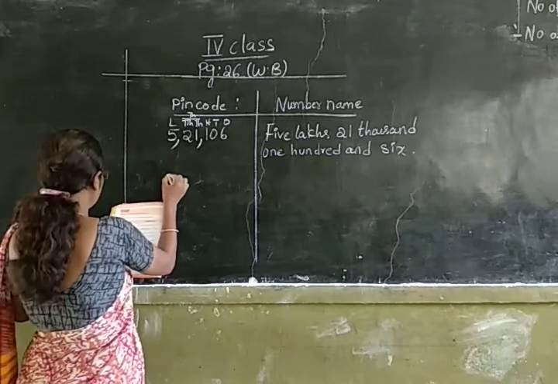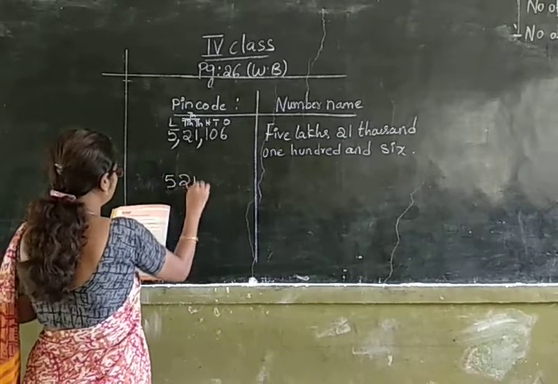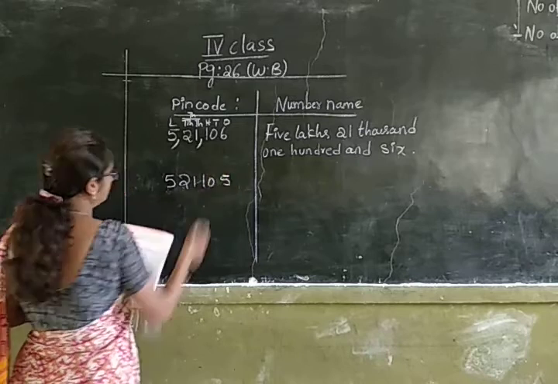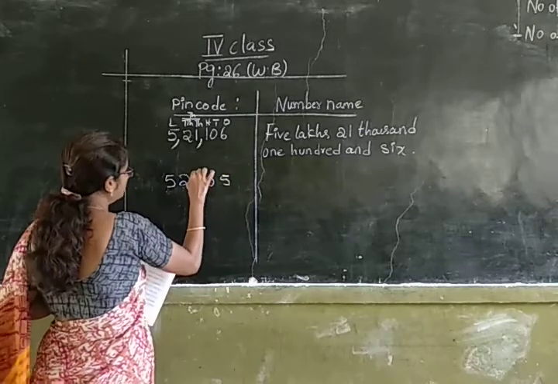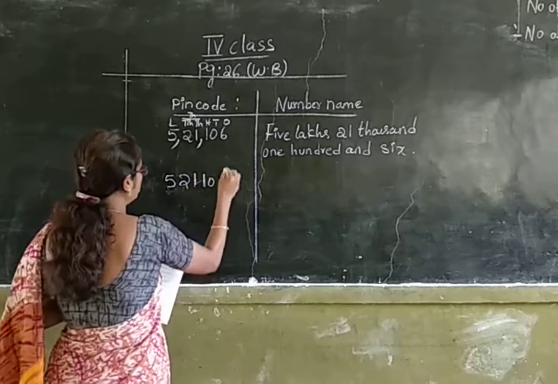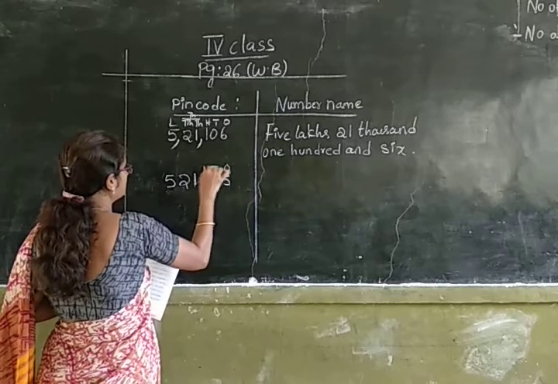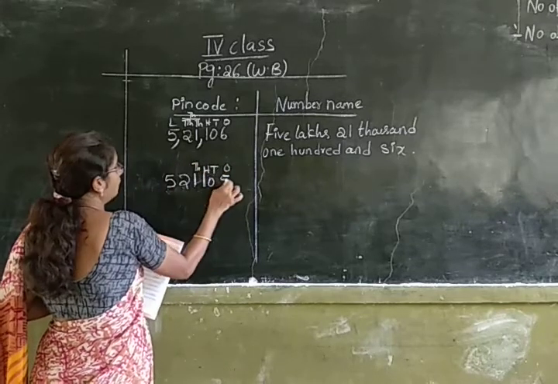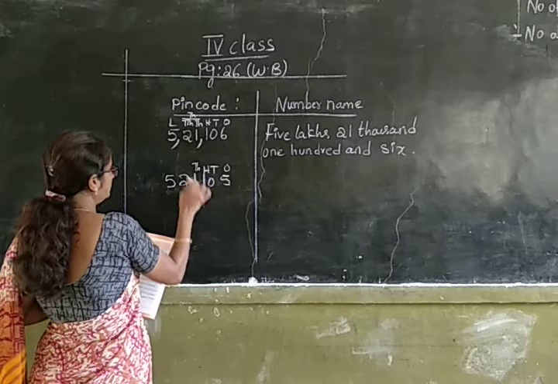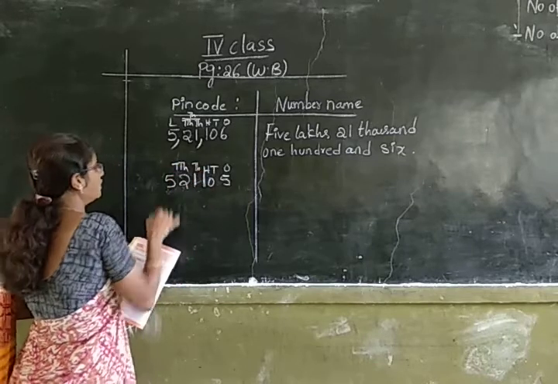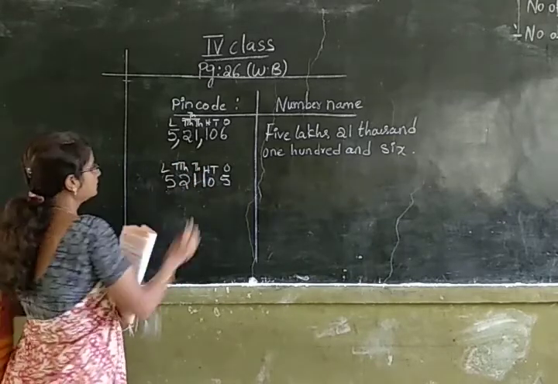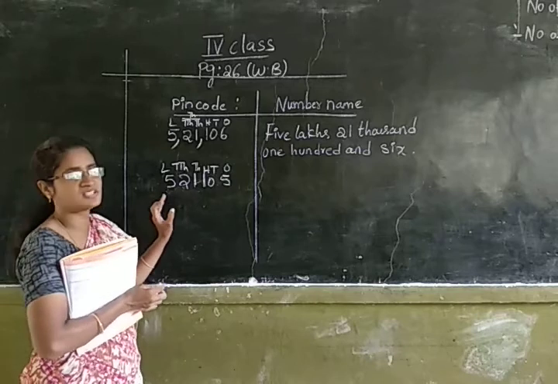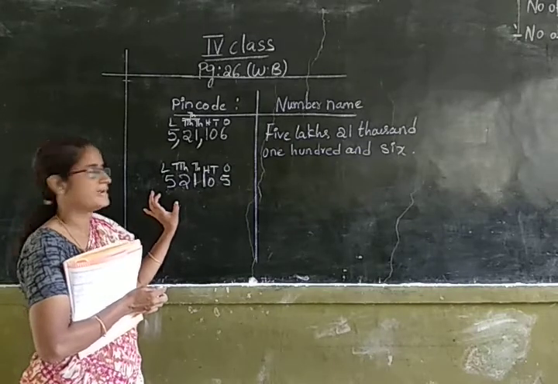The next one is, first we have to write the places. Ones, tens, hundreds, thousands, 10,000s and lakhs. Children, remember that after 10,000s place you will be getting the lakhs place.